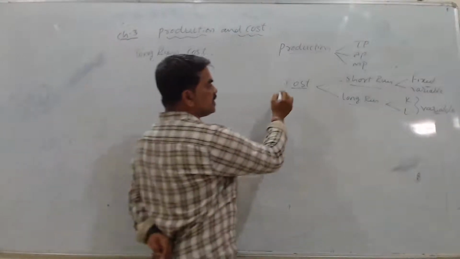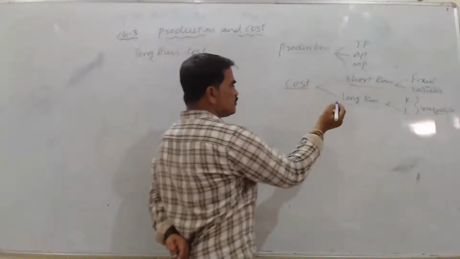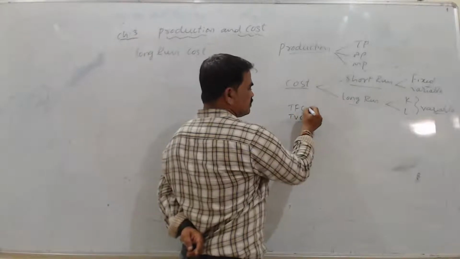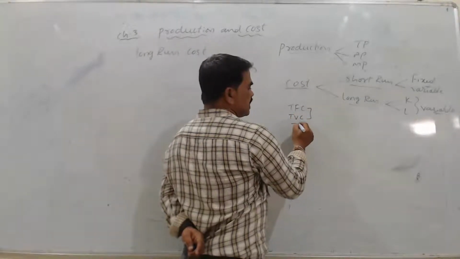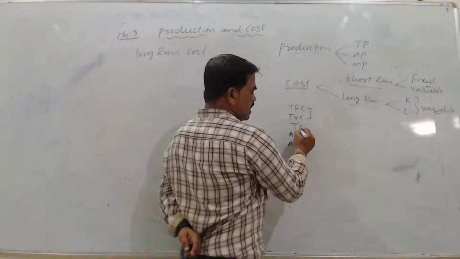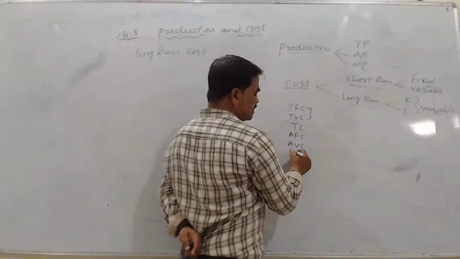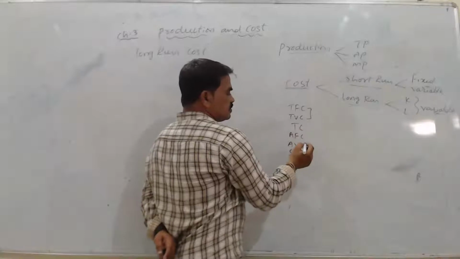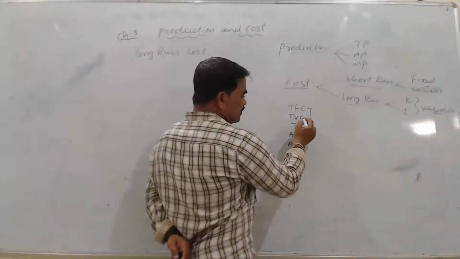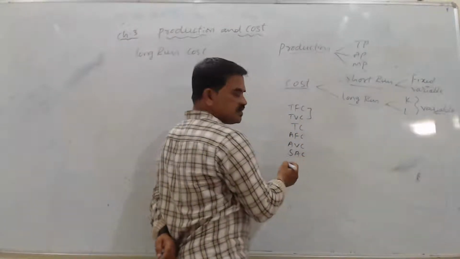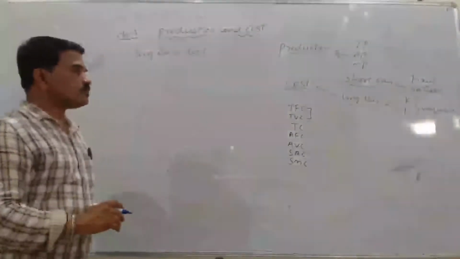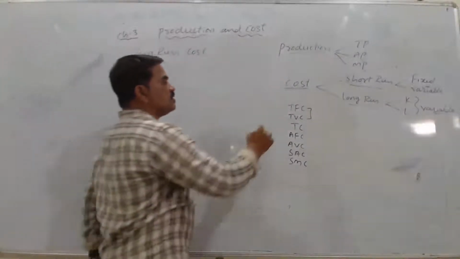In long run, what all costs will be there? In short run, as we saw, fixed cost comes, variable cost comes. So when we add these two we get total cost, and if we aggregate this we will get average fixed cost, average variable cost, and average cost. That is the short run average cost. So these are the costs you will see: fixed cost, variable cost, average, and whatever change in the total cost for a unit change in the output, that we call marginal cost. This is in short run.